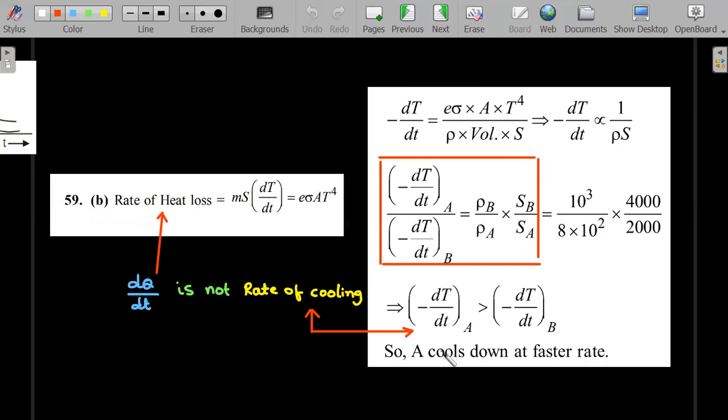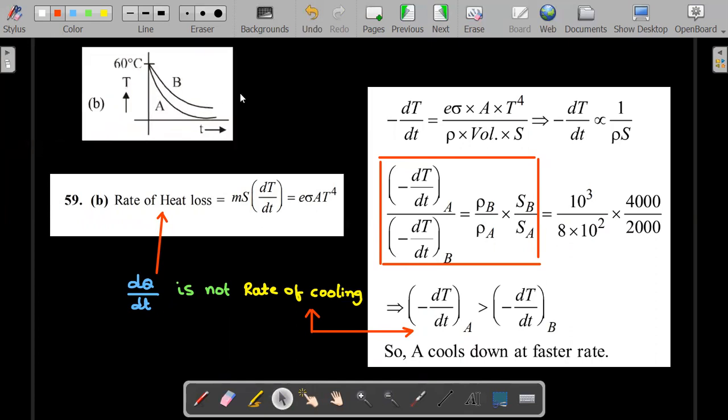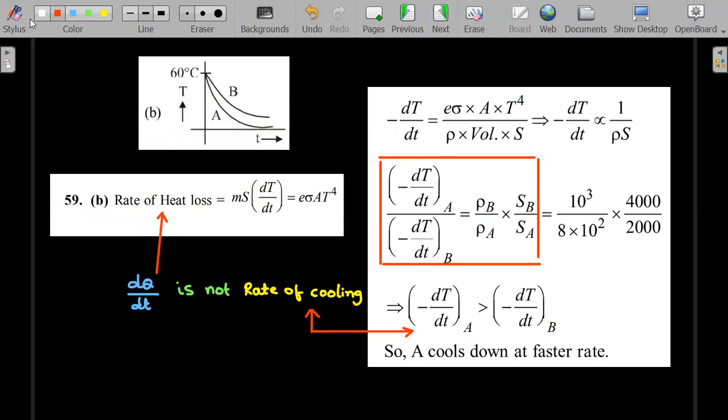I think you should get it. And remember, cooling with a minus sign you have to write. So A cools down faster in this particular problem. Okay, just wanted to highlight the mismatch of that word. Rate of cooling means minus dT by dt.